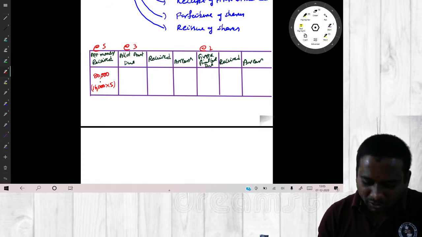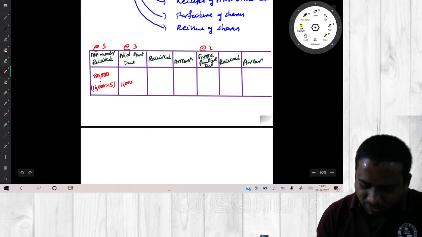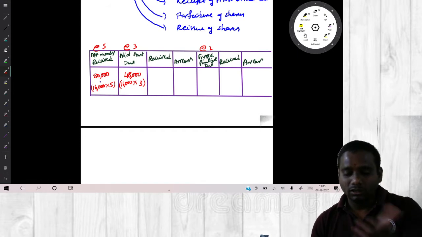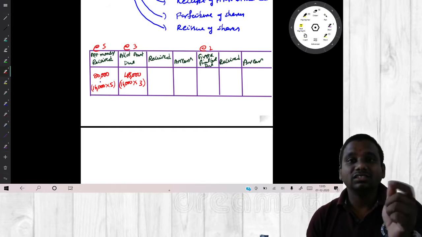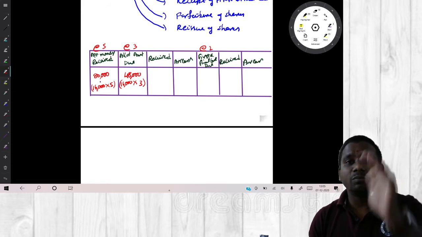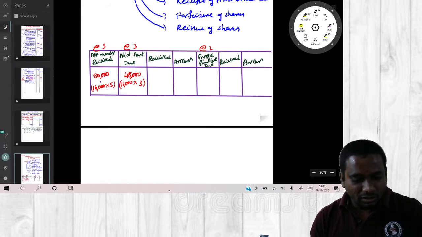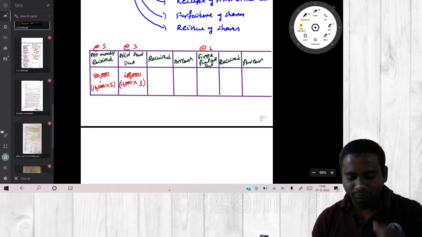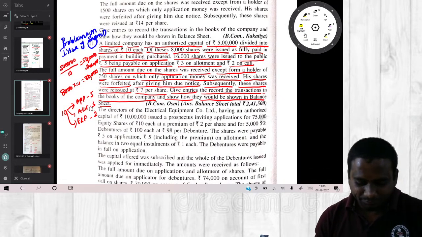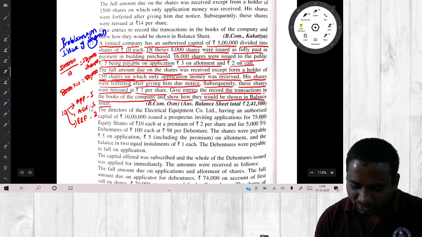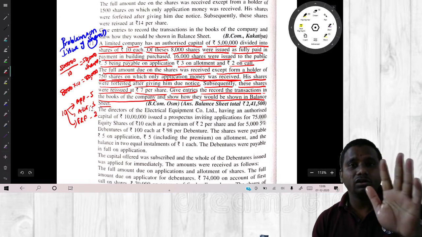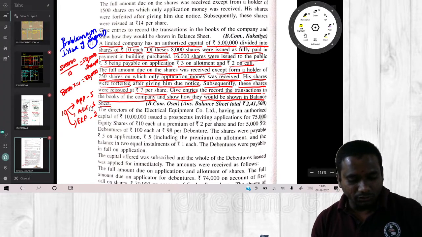Okay, so allotment amount due same, 16,000 shares into 3, 48,000. 16 3s are 48. How much amount received? Before received, go to arrears. In the problem they said on 750 shares we have received only application money. That means first call allotment amount not received, first and final call amount also not received. Is it clear?